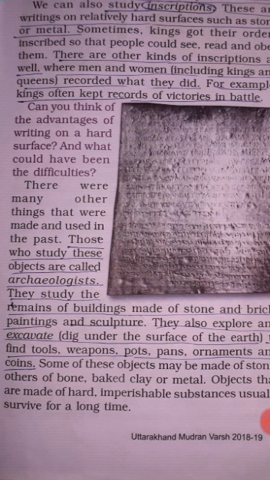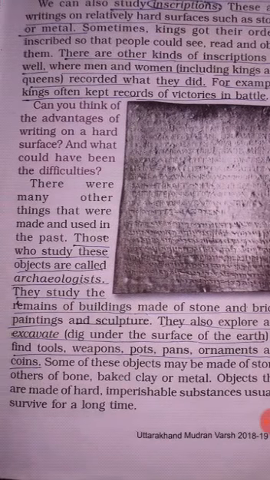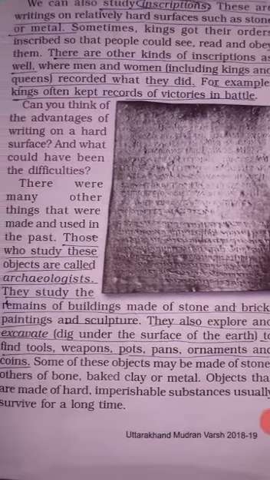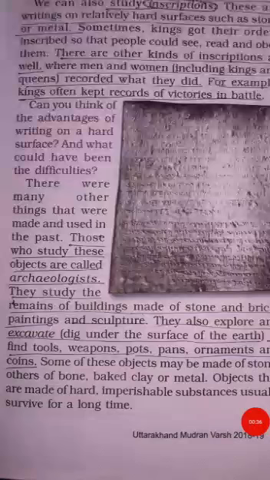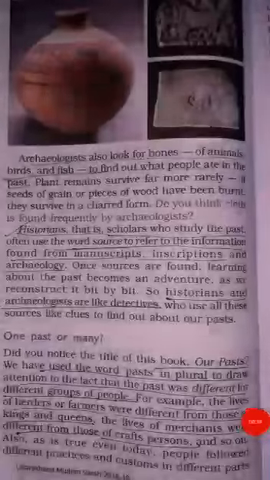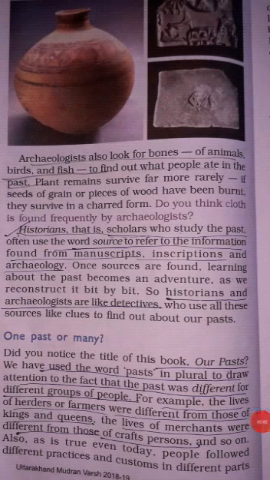They also excavate. What is excavate? It means to dig under the surface of the earth. Why do they dig? To find out the tools, weapons, pots, pans, ornaments, and coins. Now these were the things which they used to find out the past. Archaeologists also look for bones of animals, birds, and fish to find out what people ate in the past. You can see some of the pictures here. These are the pictures which archaeologists found while digging out some surface.